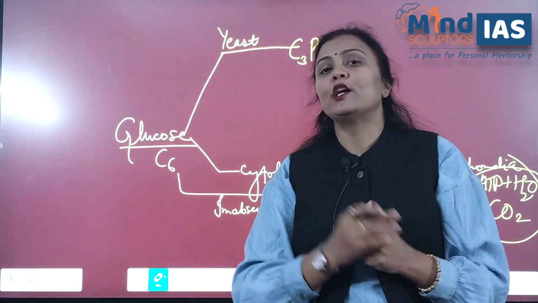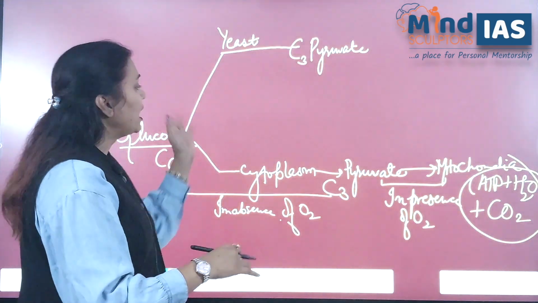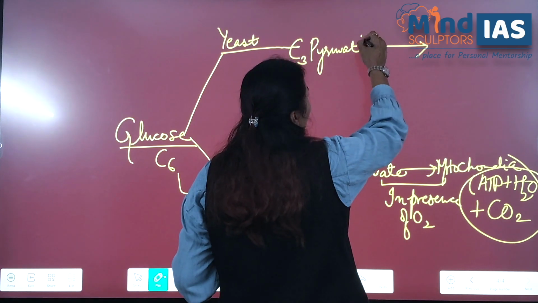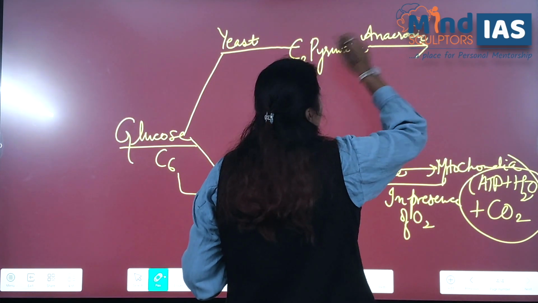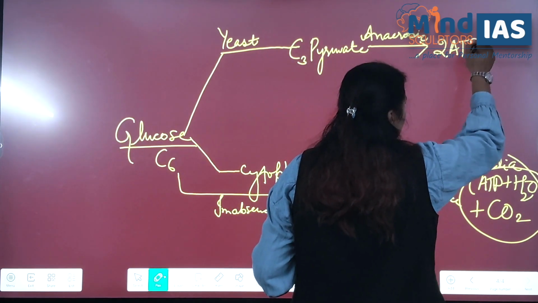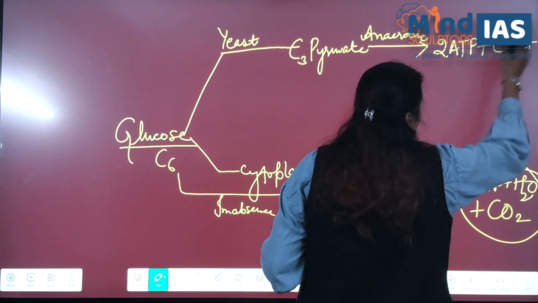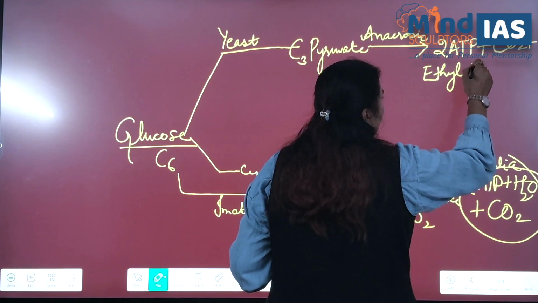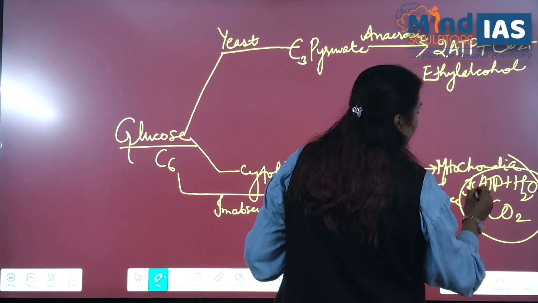So they don't have mitochondria to produce ATP. So in the cytoplasm only, because this is an anaerobic process, this pyruvate will produce 2 molecules of ATP plus carbon dioxide plus ethyl alcohol.